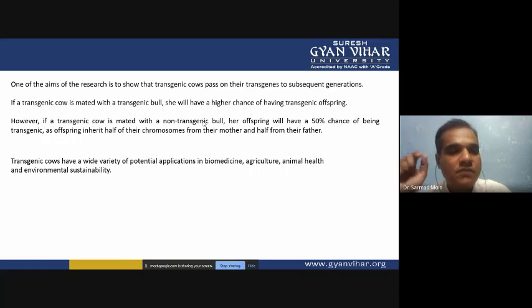However, if a transgenic cow is mated with a non-transgenic bull, her offspring will have a 50% chance of being transgenic, as offspring inherit half of their chromosomes from the mother. So only 50% of the progeny will be transgenic, and the remaining 50% will not have any transgenes.